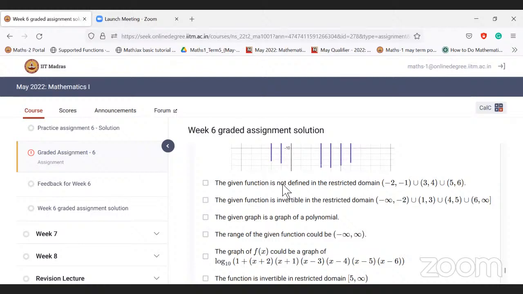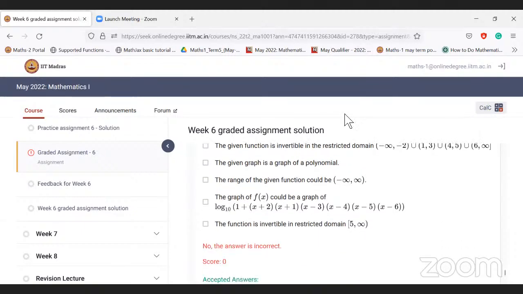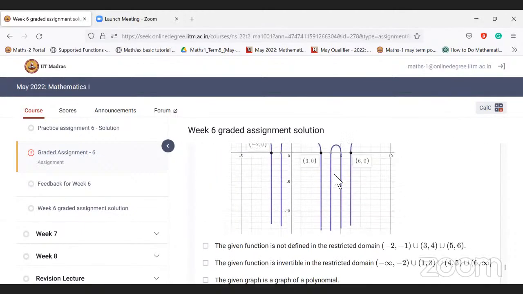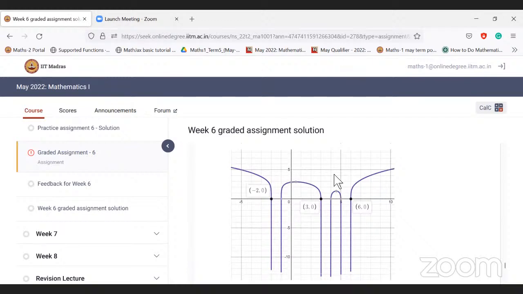Okay, I guess it's fine, because on my portal the option saying the given graph is a graph of a polynomial is showing correct, which is certainly not. Shrikant sir has already addressed this issue, so you can refer to that video. Thank you.